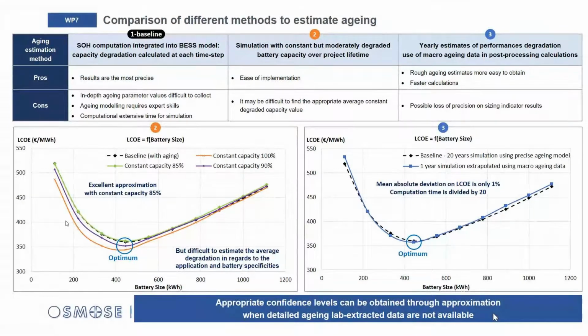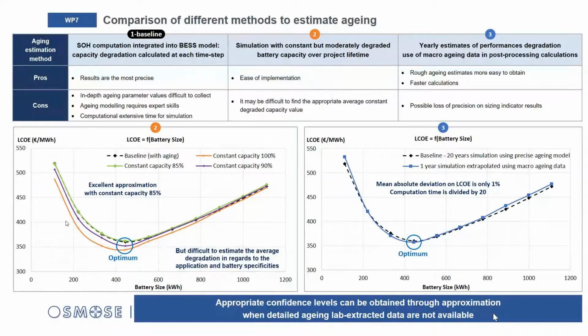Yes, it is noticeable that the LCOE is very high on the small BSS sizes, and also very high on the big BSS area. The reason for this is different.